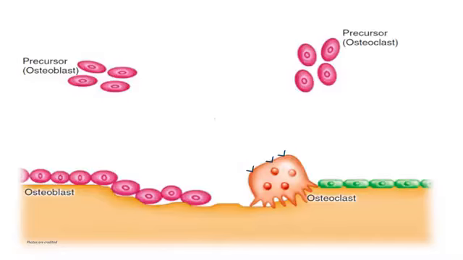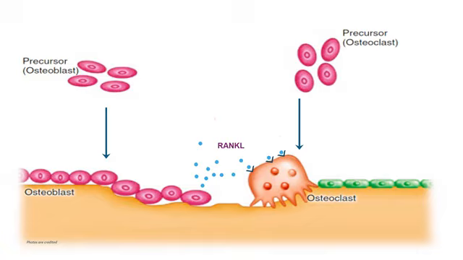In this slide, we will see the different drugs and their mechanism of action at different levels. On the left side, we see the precursor of osteoblast going to form the osteoblastic cell. On the right side, the precursor of osteoclast going to form the osteoclastic cell. We know that RANKL is formed from the osteoblastic cell, which acts on the osteoclast, and thus the osteoclasts are activated, causing bone resorption.